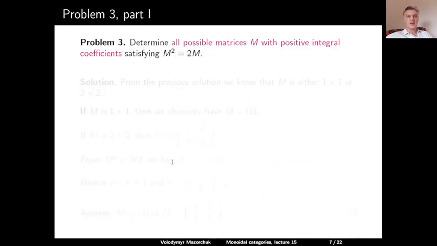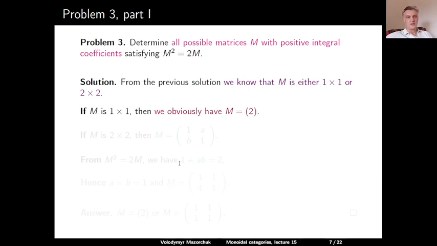Problem 3. Determine all possible matrices M with positive integral coefficients satisfying M squared is equal to 2M. Solution. From the previous solution, we already know that the matrix M is either 1 times 1 or a 2 times 2 matrix. If M is 1 times 1, then the only possibility is obviously 2, because 0 is not allowed. So we only can have 0 or 2 as the eigenvalue. 0 is not allowed because the coefficients should be positive. So the only possibility is 2.